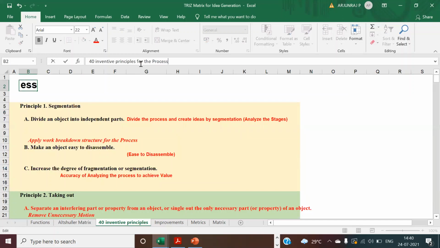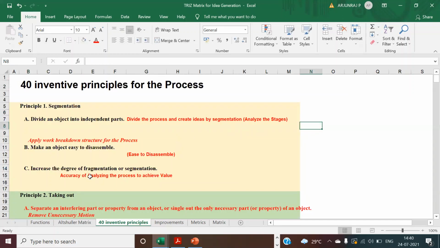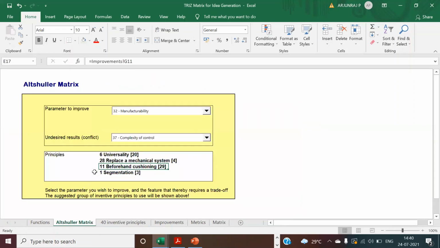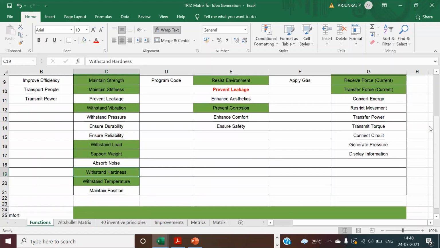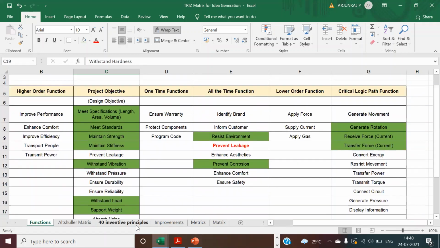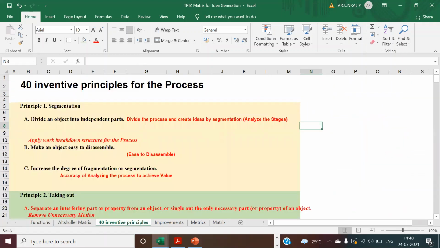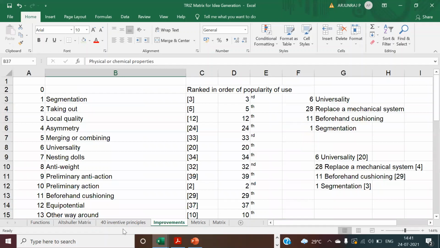Using this, apart from that, you can also look into this matrix where you can check the parameters to improve and the parameters that are getting configured. These are some of the functions that you will be getting from your FAST diagram. So this is the file I will be sharing with you. You can do this exercise.